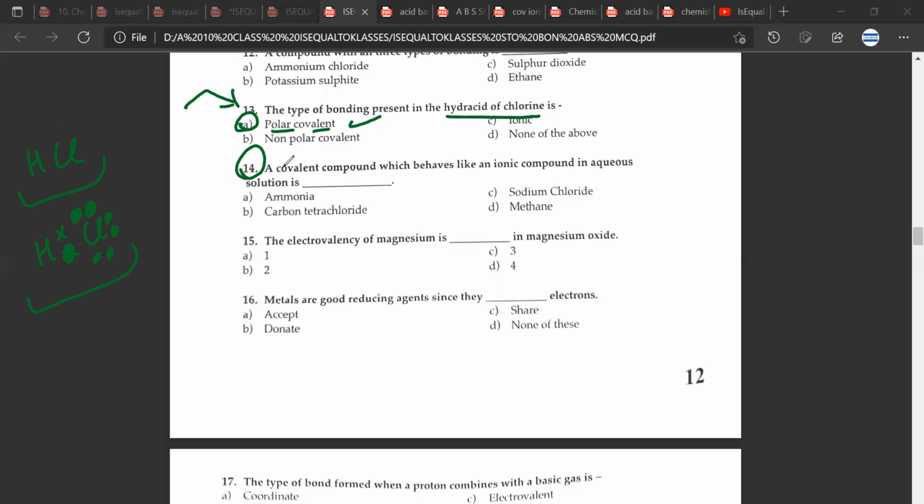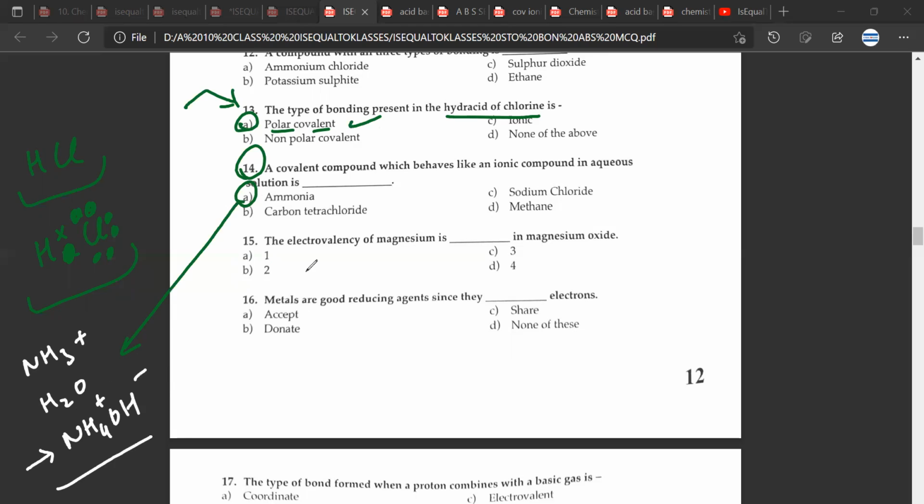Question number 14th. A covalent compound which behaves like an ionic compound in aqueous solution is dash. So this would be A, ammonia. Why, Mr. CB? Because ammonia is a covalent compound, but if you put it in an aqueous solution, it becomes NH4OH. It behaves like an ionic compound. Great.